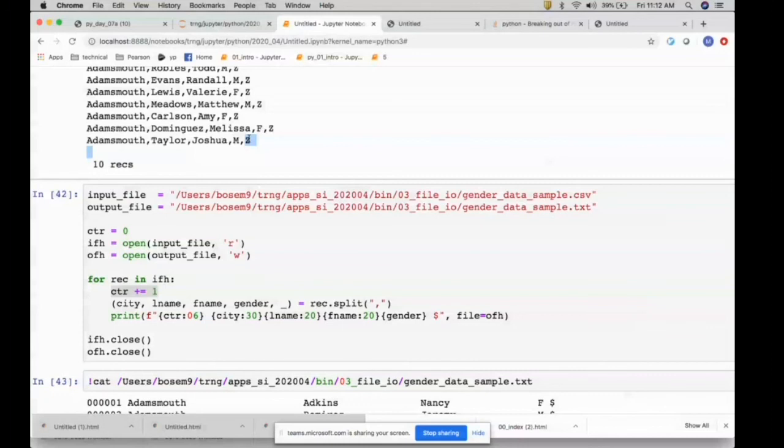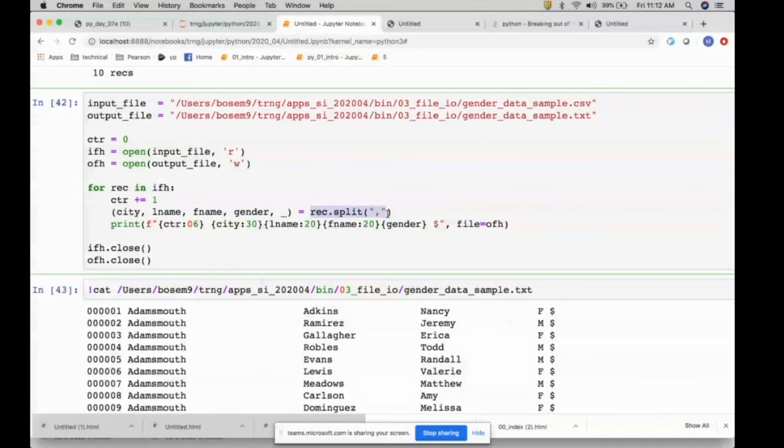So you use the split method on the string, splitting by comma. I assign the result to a few variables: city, last name, first name, gender, and I don't want the 5th field, but as a placeholder I just use the underscore. We discussed the significance of underscore in a for loop yesterday as well. So now I have all these variables with the data I read from the input file.